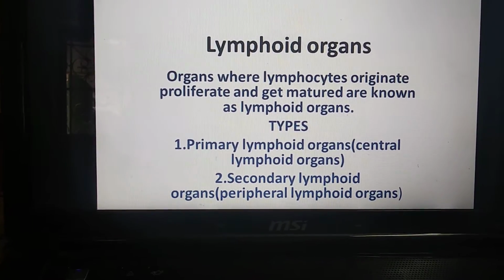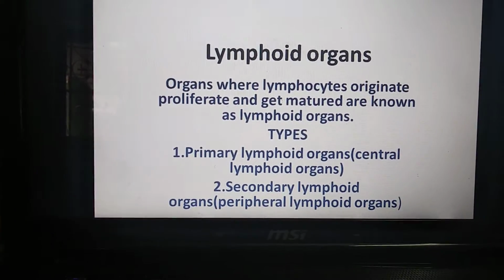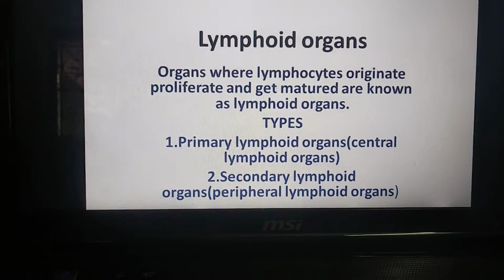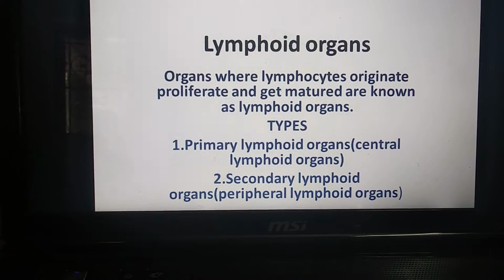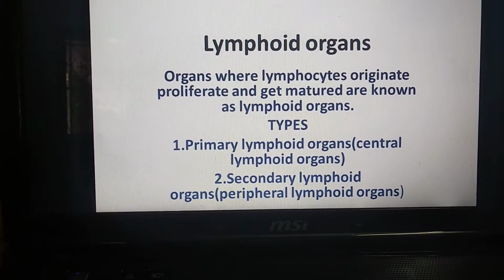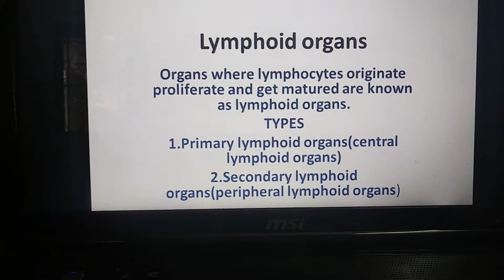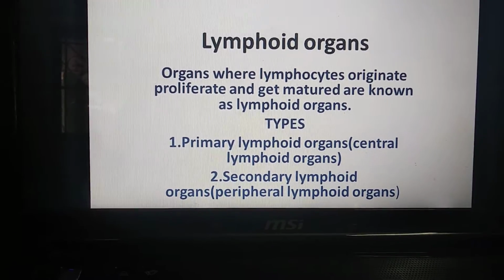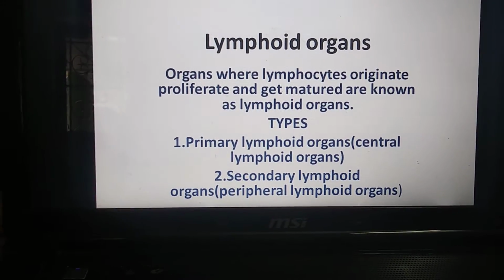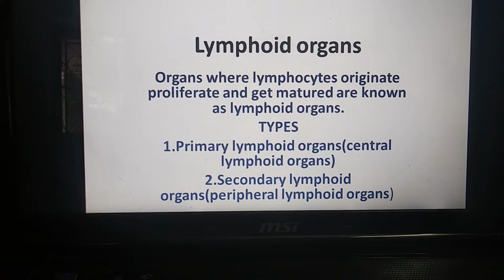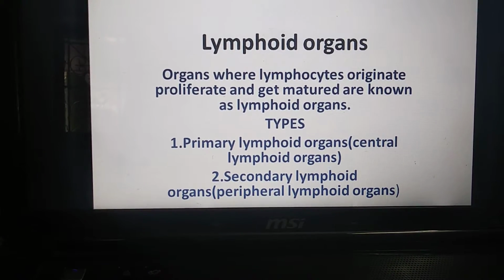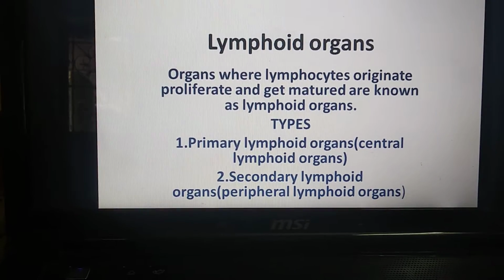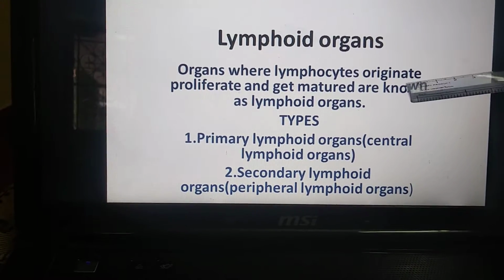Today let us discuss the topic lymphoid organs. What is today's topic? Lymphoid organs. Organs where lymphocytes originate, proliferate and get matured are known as lymphoid organs. Here, what is the meaning of originate?